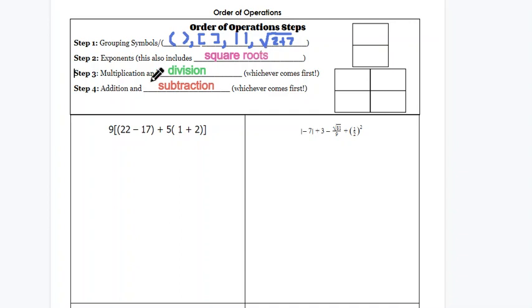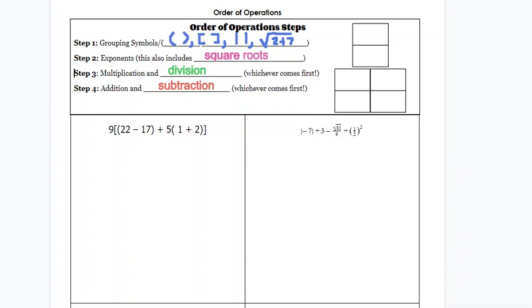So we're going to read our problem from left to right, just like how we read this sentence. Multiplication and division, right? We're going to read it from left to right, and whatever comes first is what we are going to do first. All right, step four is addition and subtraction. And once again, we do whatever one comes first.